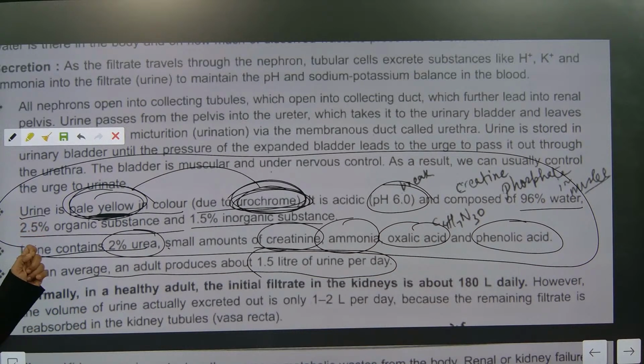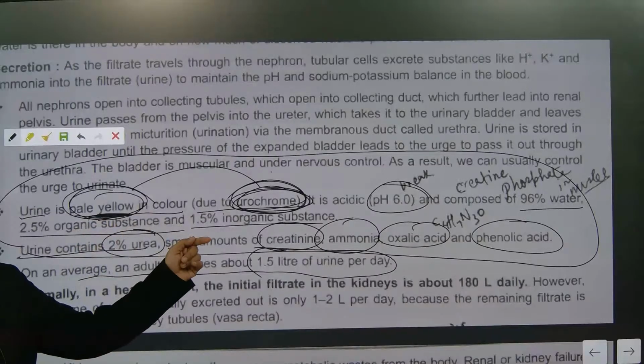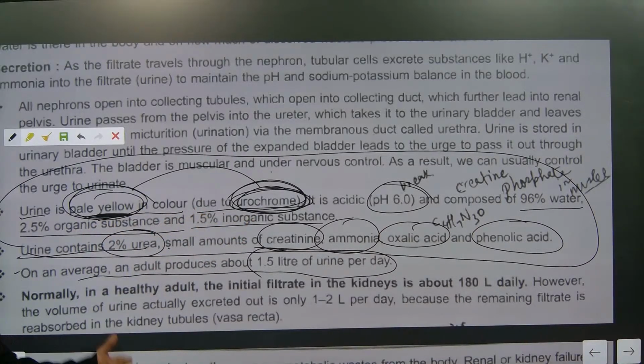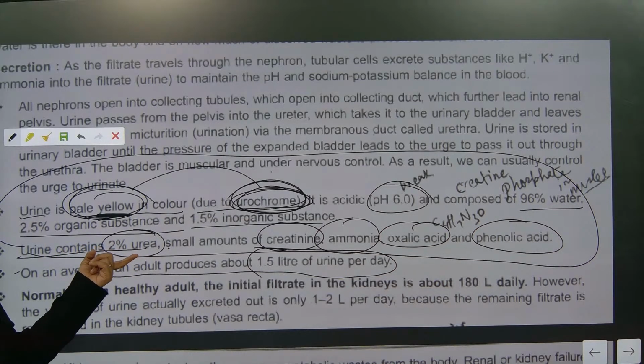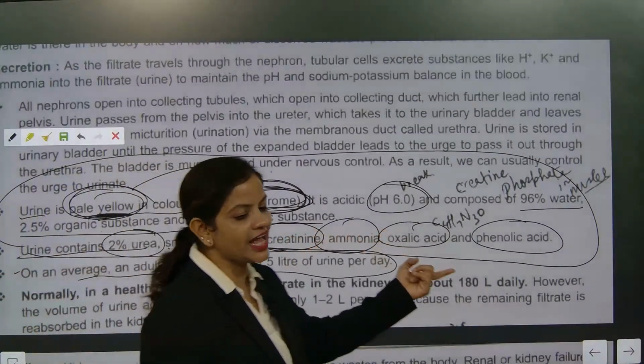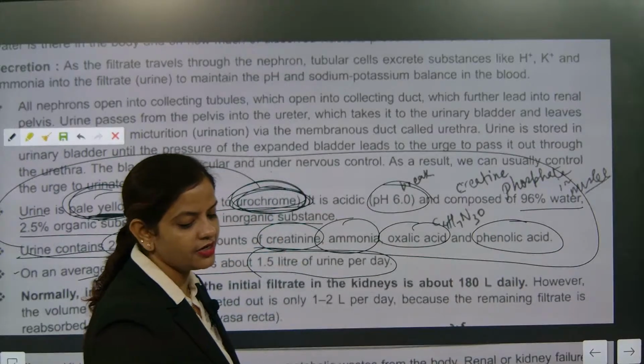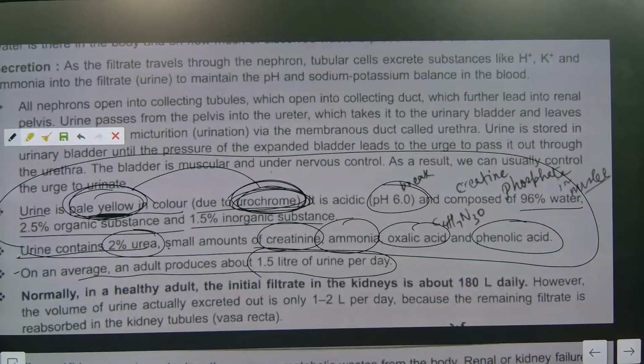Urine, simple part. What color? Pale yellow. In an arrow you put because of urochrome. What all things are present? Urea 2.5%, creatinine, ammonia, oxalic acid and phenolic acid. How much does a normal person urinate per day? 1.5 liters. If they take excess water, then the urination rate will change. I hope you have understood this one.